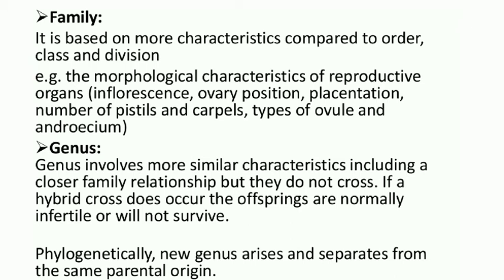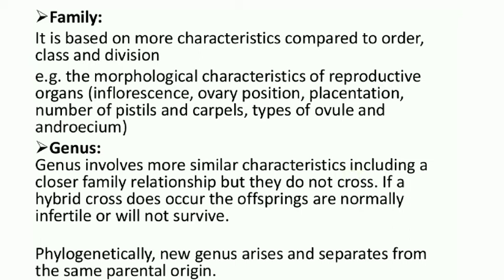Then coming to the sixth, genus. Genus involves more similar characteristics including a closer family relationship, but they do not cross. If a hybrid cross does occur, the offspring are normally infertile and will not survive.